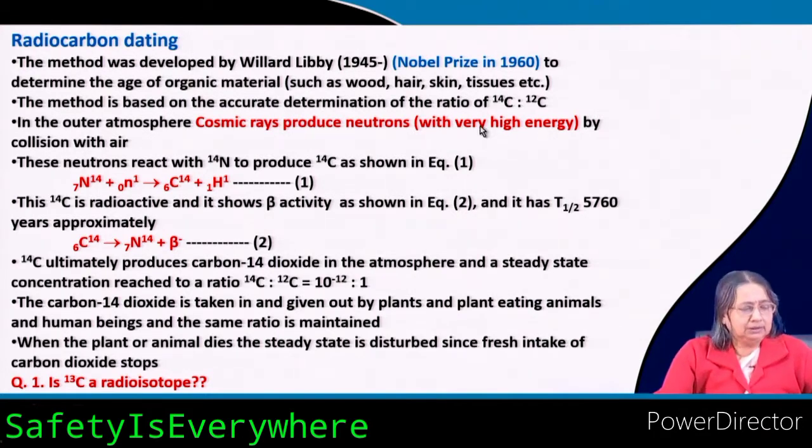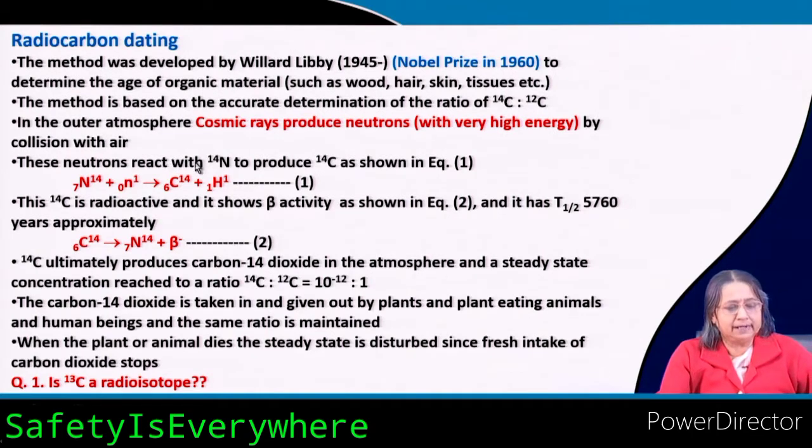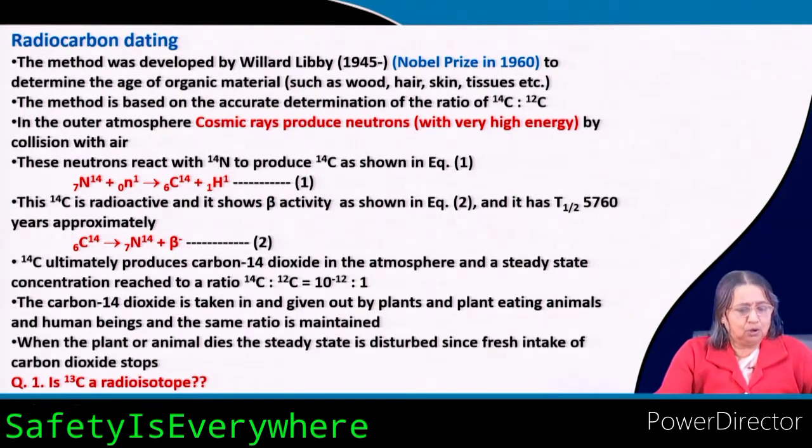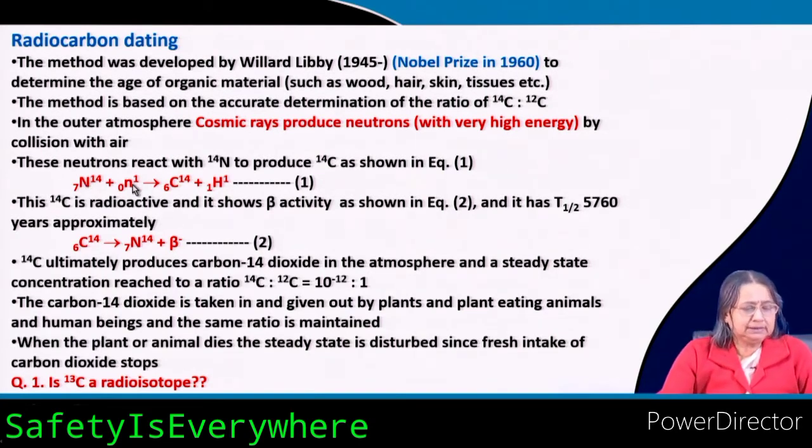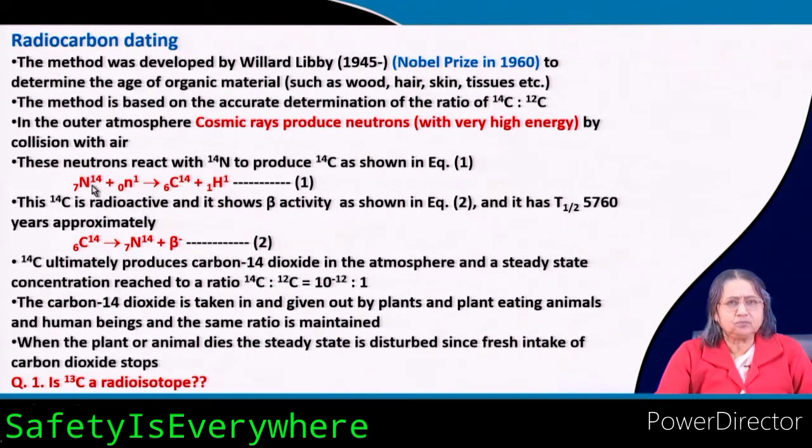Now these neutrons can react with nitrogen 14. Nitrogen 14 is the common one. Nitrogen 14, with atomic number 7 of course. So the neutrons that are generated react with nitrogen.